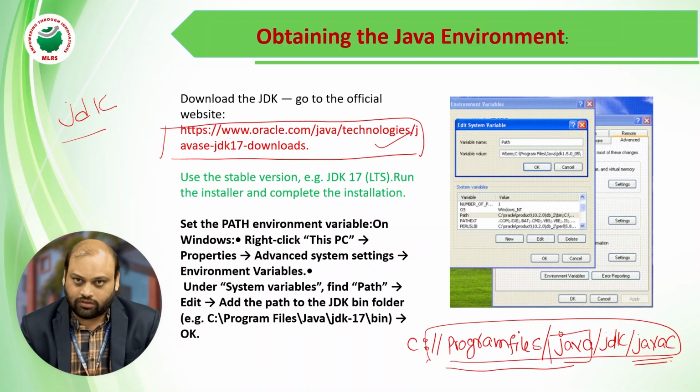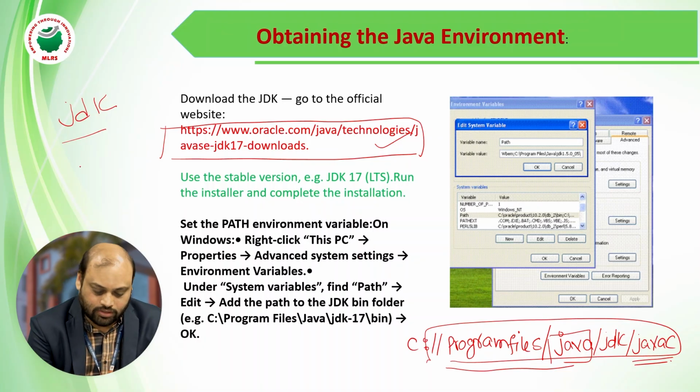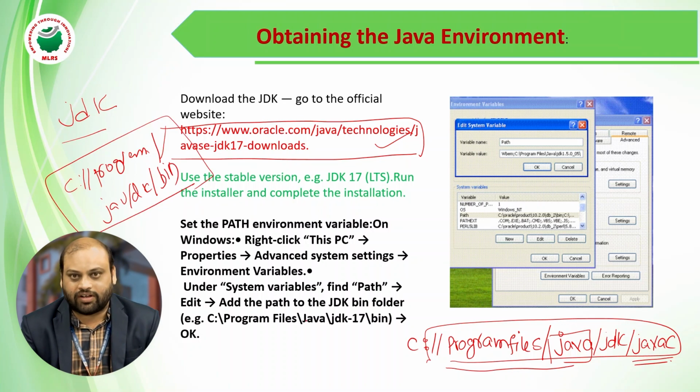Once you download it, it goes into your local machine, like C Program Files, Java, JDK. Inside of the JDK you have the bin folder, which contains the Java compiler. The Java compiler compiles whatever you write, the set of syntax rules in the high level programming language.